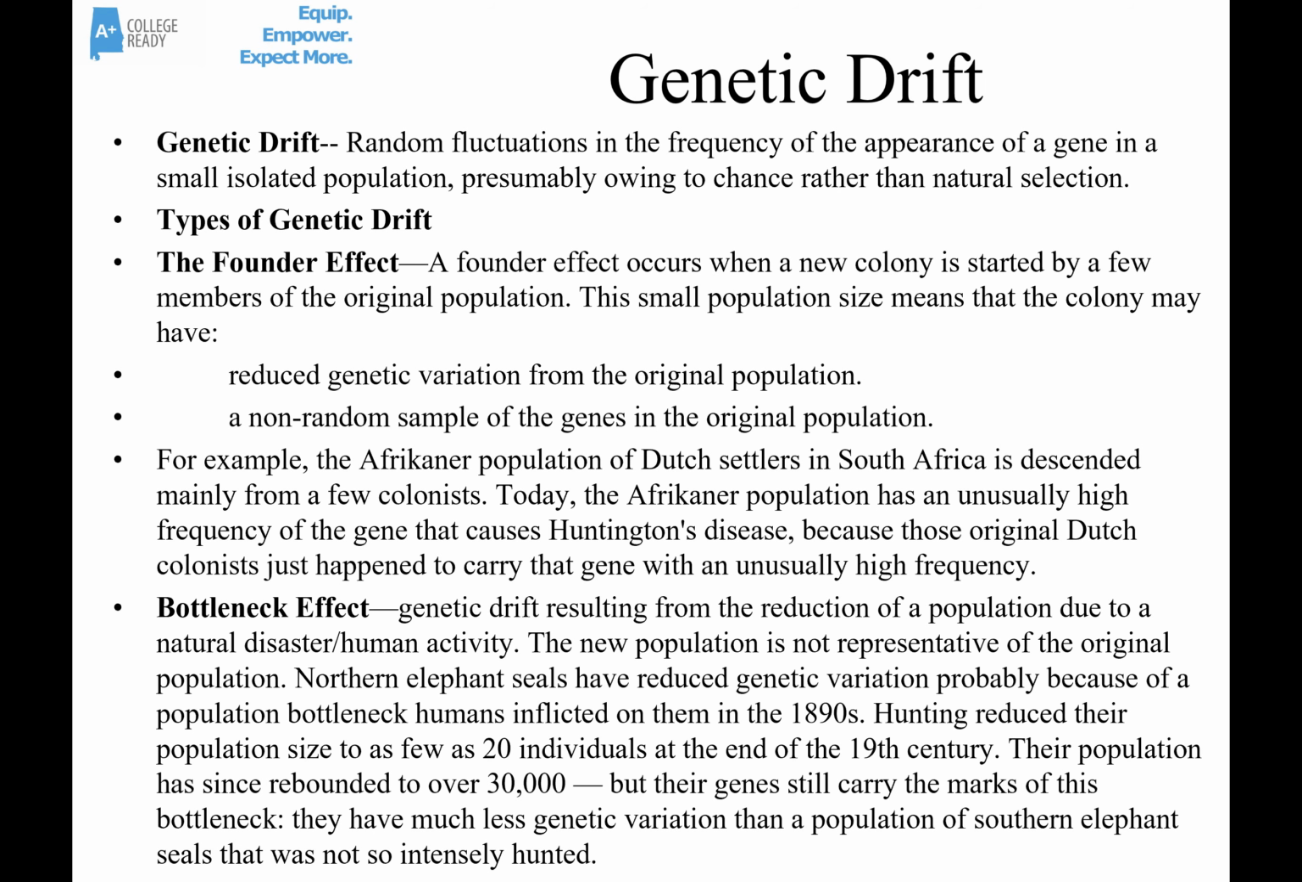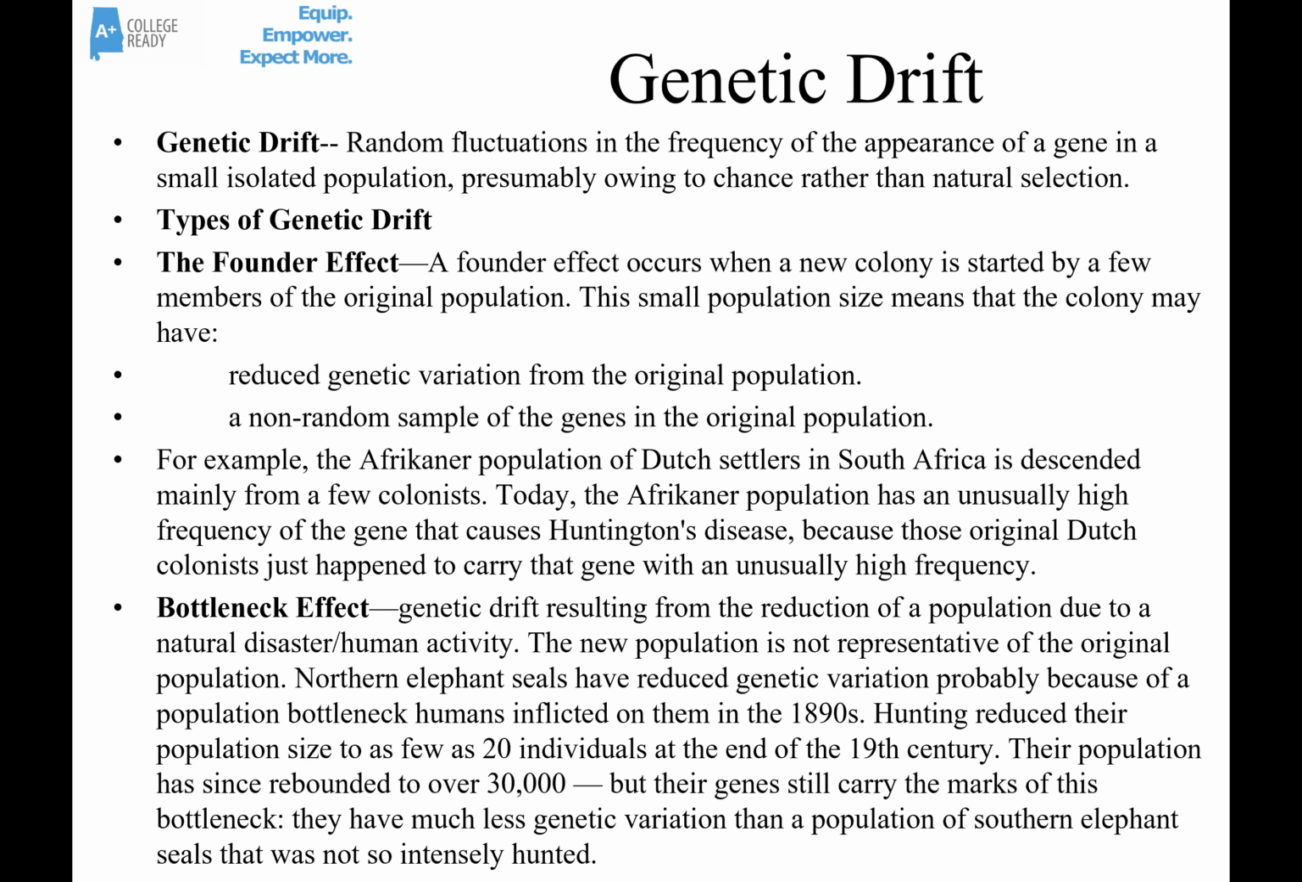This happens when a new colony is started by just a few members of an original population. This small founding group may have reduced genetic variation compared to the original population, and they probably have a non-random sample of the genes in the original population. They may have more of a certain kind of allele than the main population.